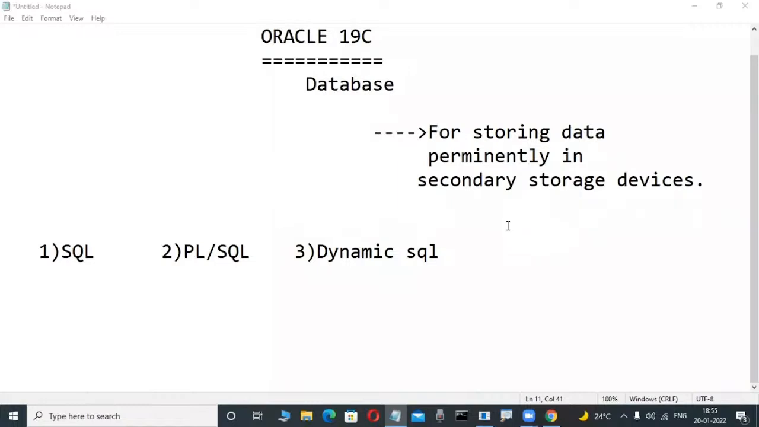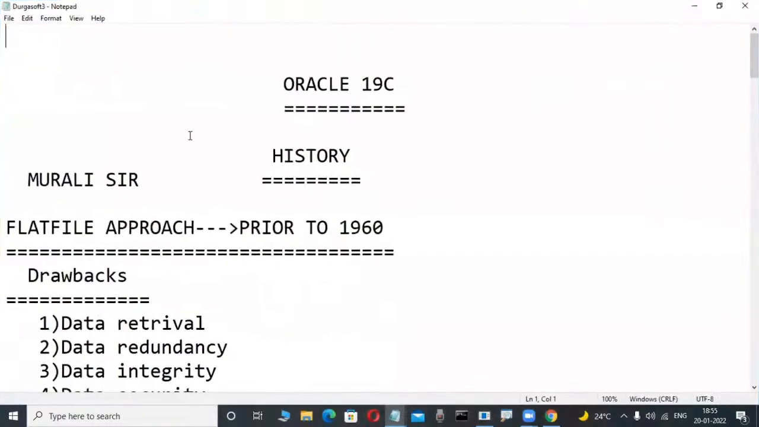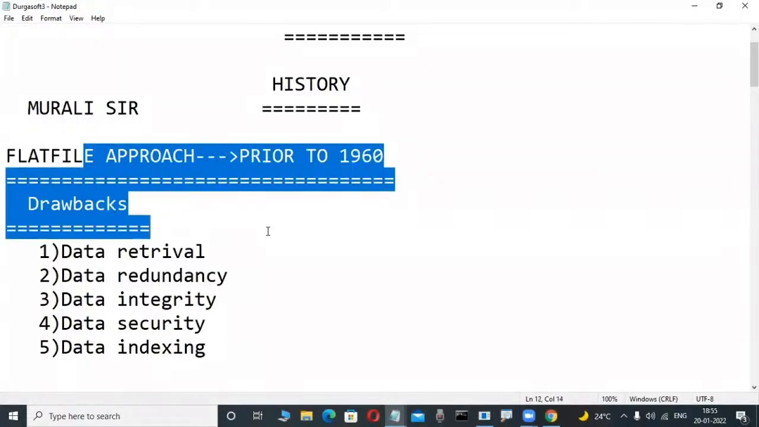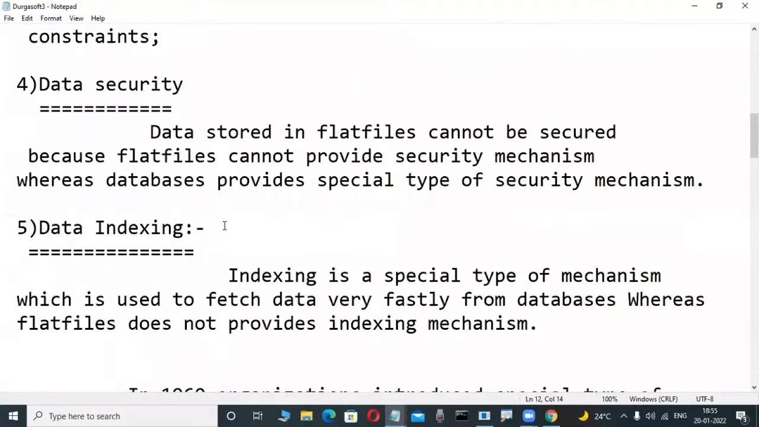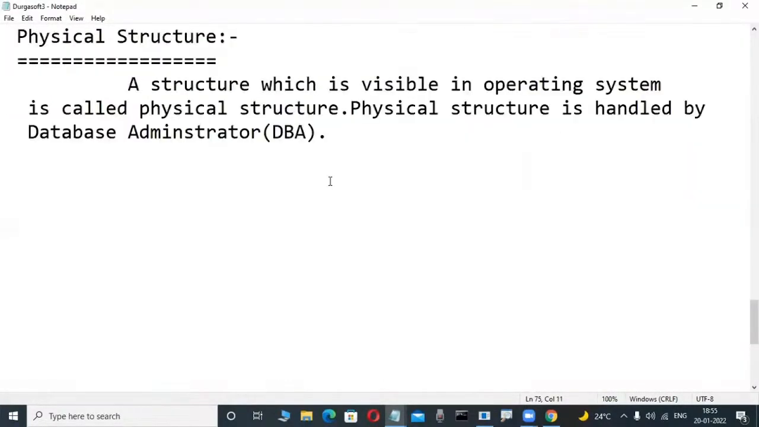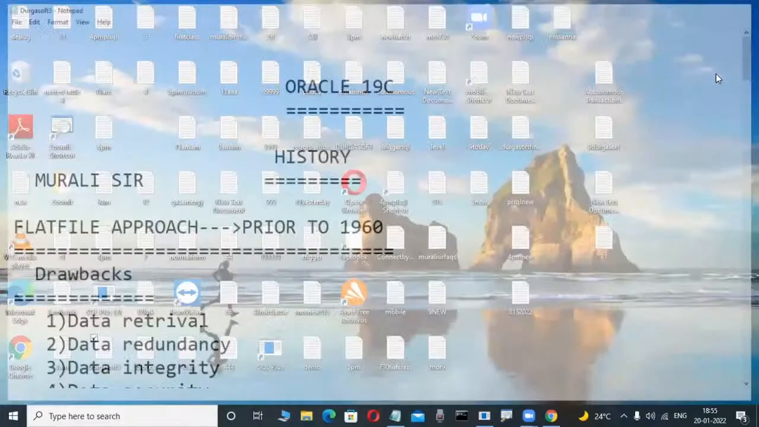In this course, we are covering SQL, PL/SQL, and dynamic SQL along with this. One of these days we will also tell the history. In the olden days, the flat file approach was there. What are its drawbacks? We will learn these in the middle of the course. Then what is a database? Now DBMS and RDBMS, what are the differences? These are all the things we are learning one of these days.